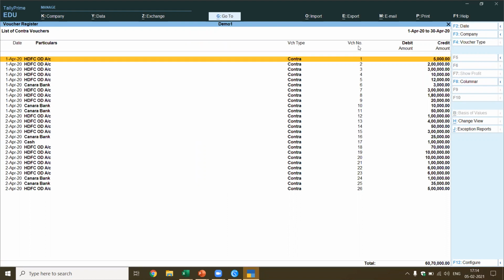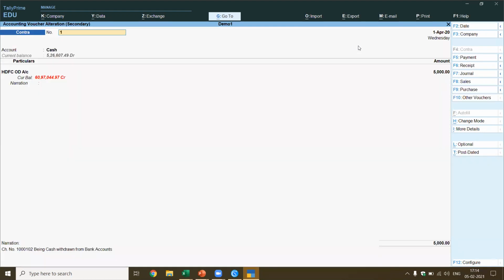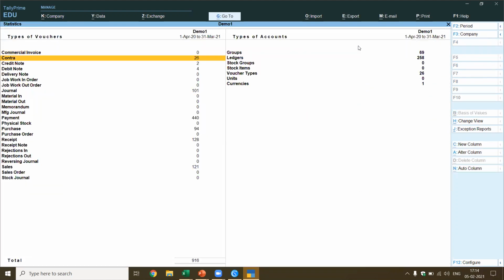All these transactions, if you see, there is no difference between the data which is entered manually and the data which is imported using E2TallySoft. What data did I import? I'll show you that also. What masters did I create? I'll show you that also as a demo. This is just to give you an idea of how the transactions are created. This is what I've actually created. For example, if you see, we've got 101 journal entries.